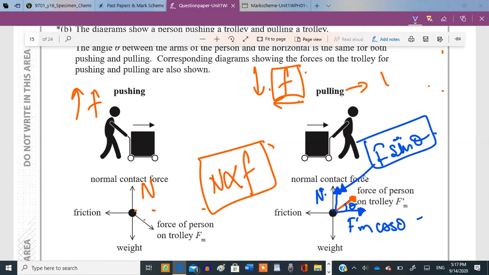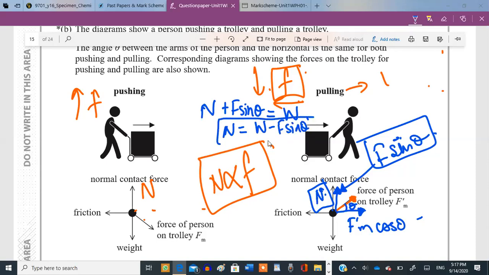If the vertical component is acting in the direction of the normal contact force, what will happen to the net normal contact force in this case? I can say that the total will increase, but what happens to the value of the normal contact force? The normal contact force plus F sine theta will balance out the weight in this case. If I were to make an equation for the normal contact force, it's going to be W minus F sine theta. So in other words, this F sine theta is actually balancing out the weight with the normal contact force. This is the equation I get for the normal contact force in this case.